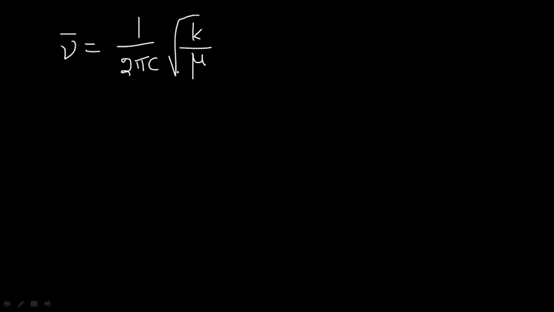So what are the known values here? K is given, K is equal to 880 Newton meter inverse.